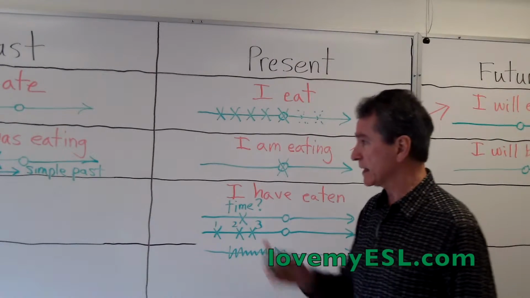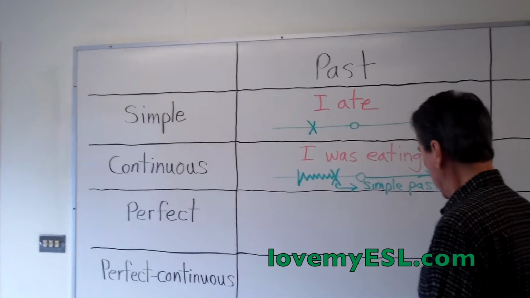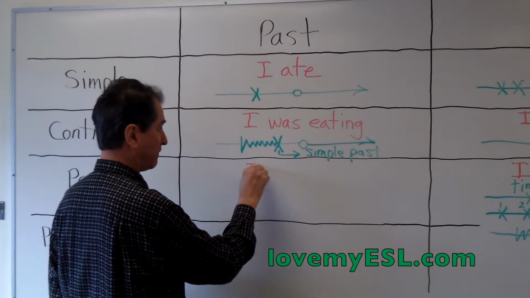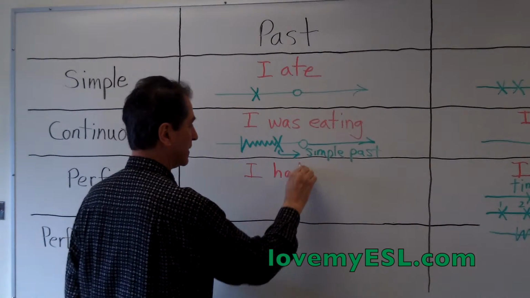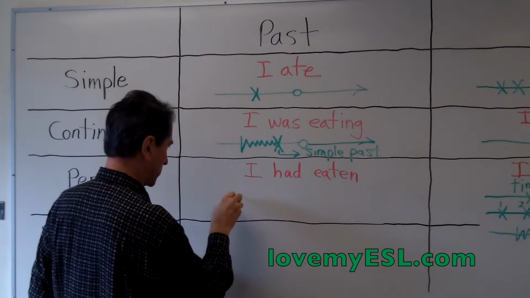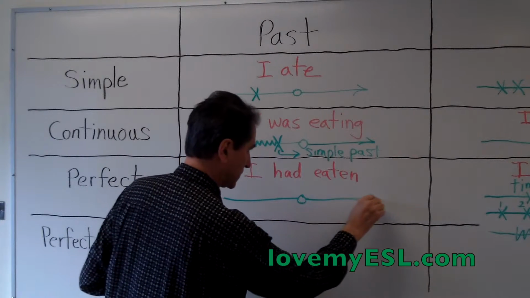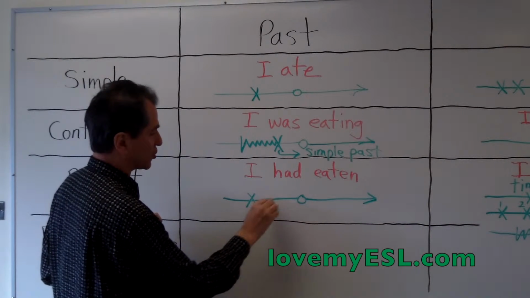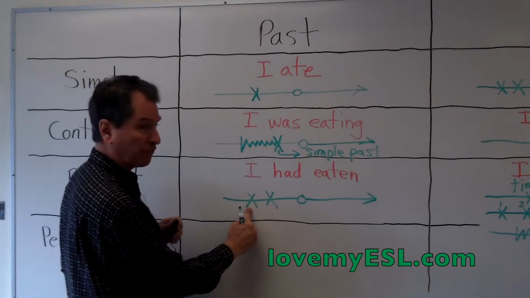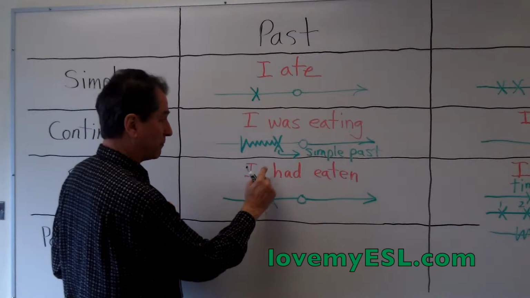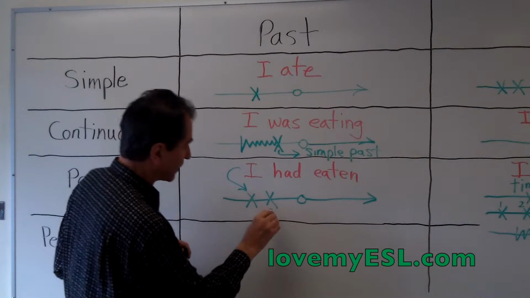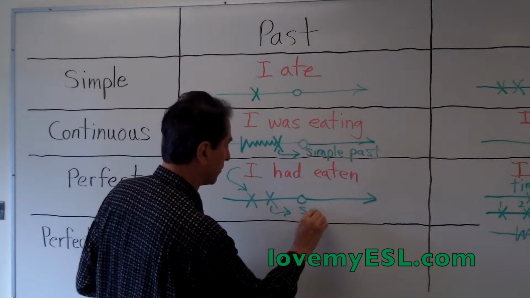The next verb tense is the past perfect. And as you might expect, the present perfect has have, so the past perfect is going to have had. I had eaten. When is this used? Well, it's used on the timeline like this. Present and future. It's when two actions happen, and you want to tell the listener or the reader that this action happened before this action. So the past perfect is used for the first action, and the second action is the simple past.